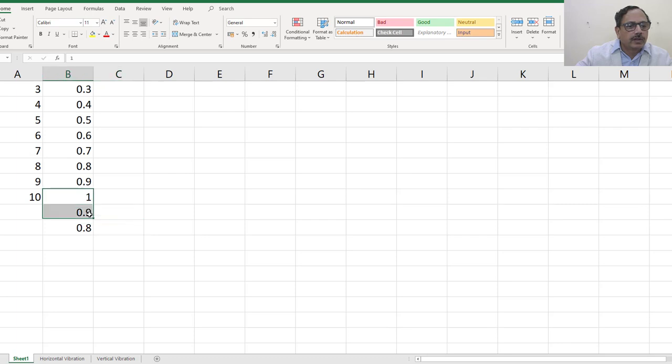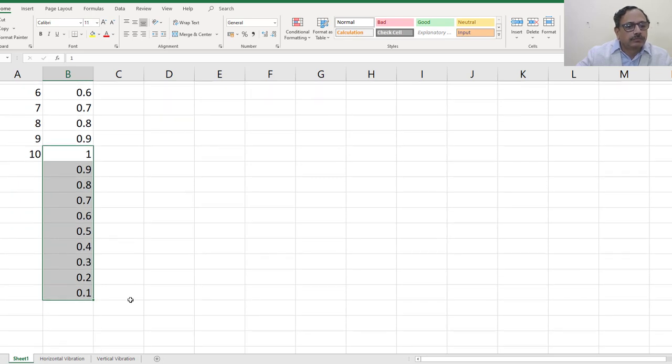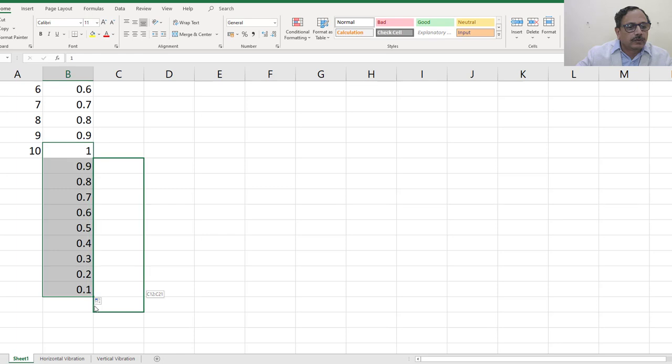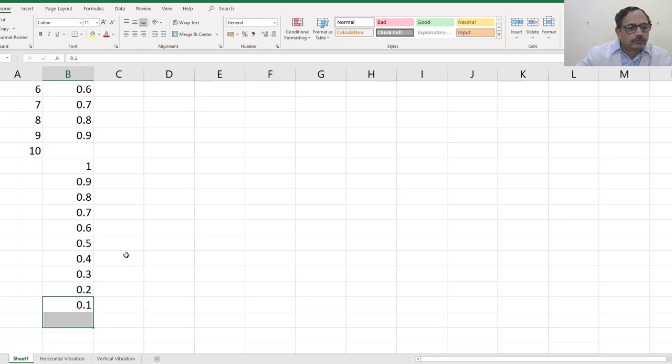So it's coming down, and few more. Yeah. One more. So it has come to 0.